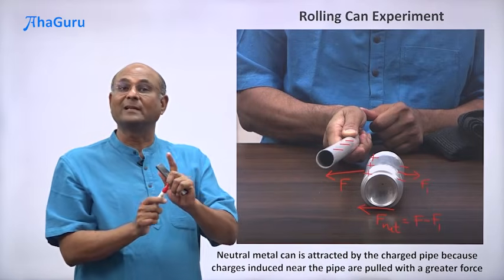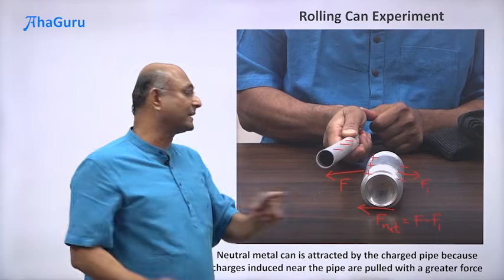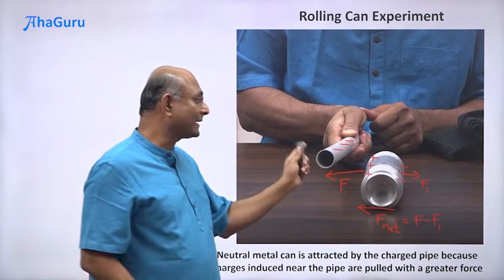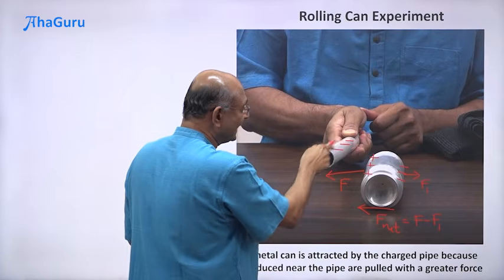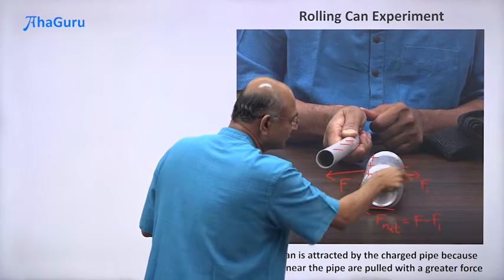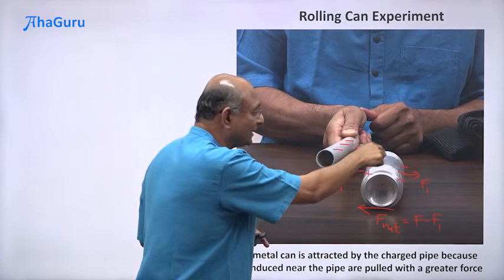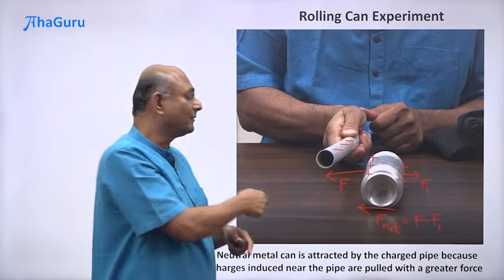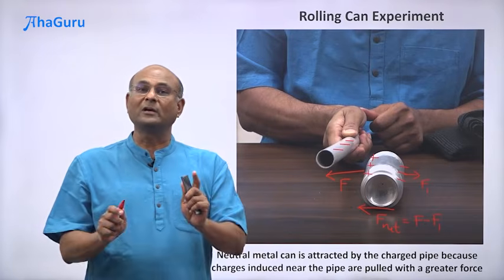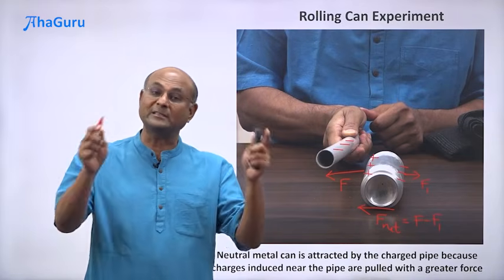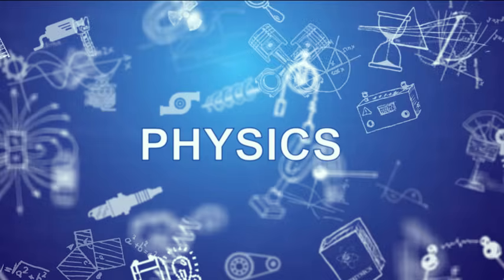So you now notice that charged objects can attract neutral conducting objects, right? Like this can. They can't repel, they can attract. Why? Because if this was negatively charged, it will push the electrons. So that force will be small, this force will be large. If this was a positively charged object, you will get minus here and you will get plus there. So it is going to pull again with a large force and push with a small force. It will always attract a conducting object. So charged objects can push and pull other charged objects, but they can also pull neutral metal objects.